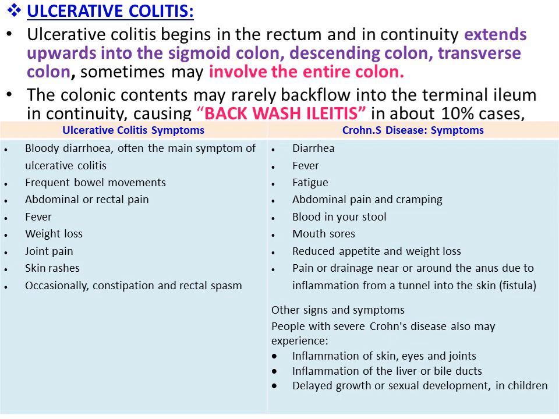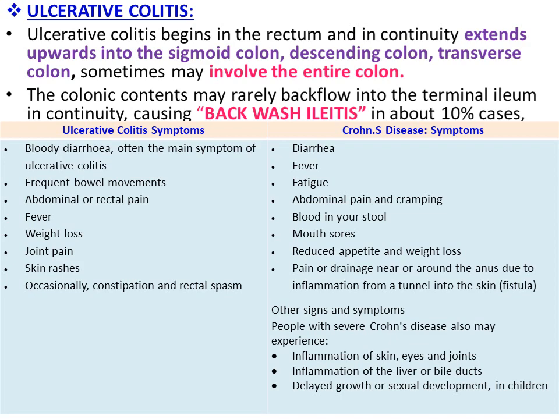Next, symptoms of ulcerative colitis and Crohn's disease, which you can compare. In both ulcerative colitis and Crohn's disease, diarrhea is common. Ulcerative colitis has bloody diarrhea, Crohn's disease has normal diarrhea. Then frequent bowel movements, abdominal or rectal pain, fever, weight loss, joint pain, skin rashes, occasionally constipation and rectal spasm. So these are the symptoms of ulcerative colitis.